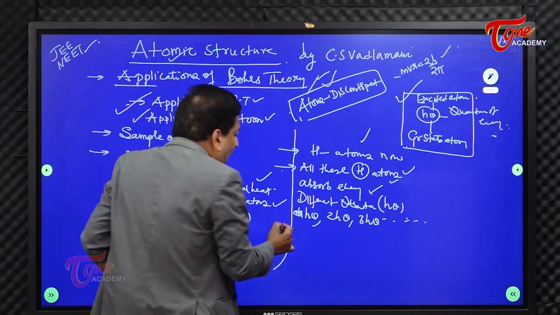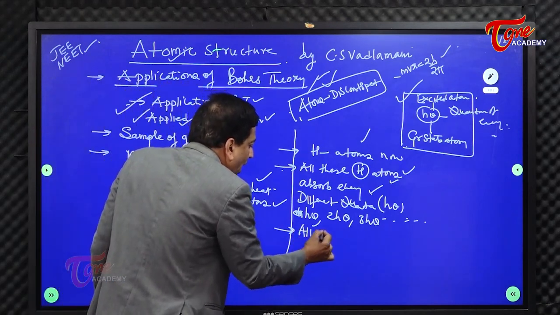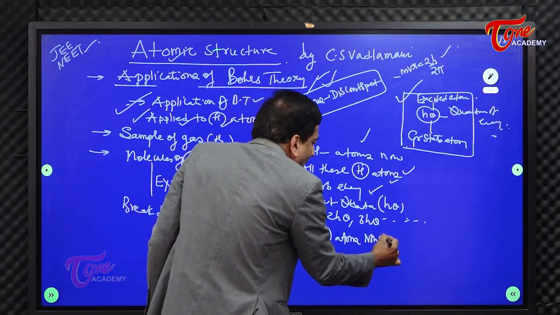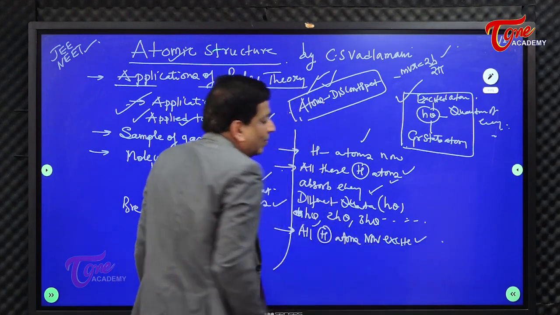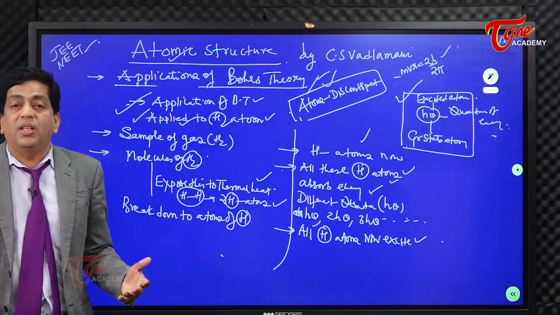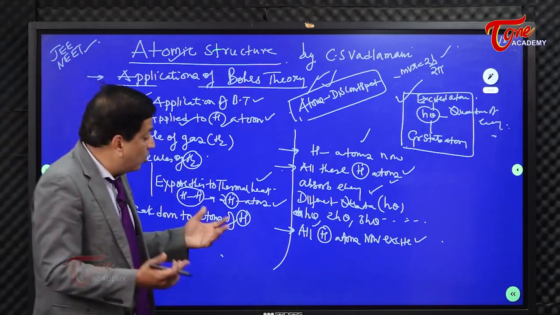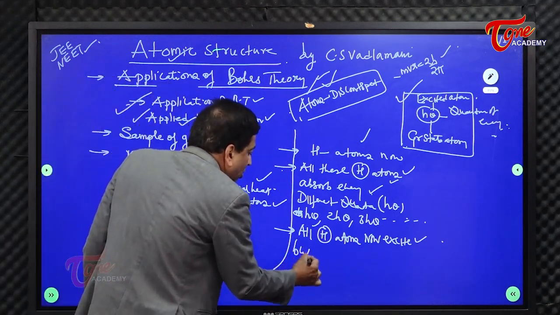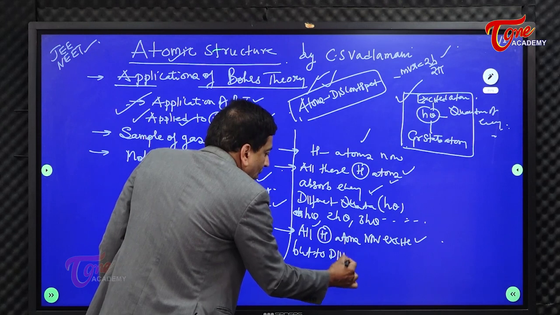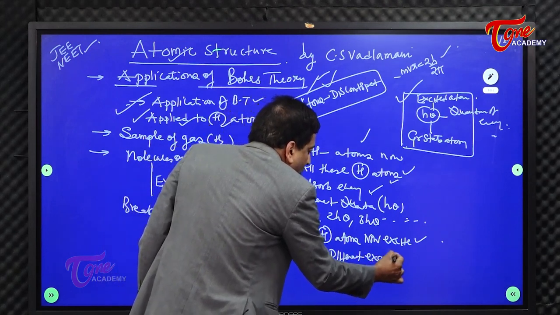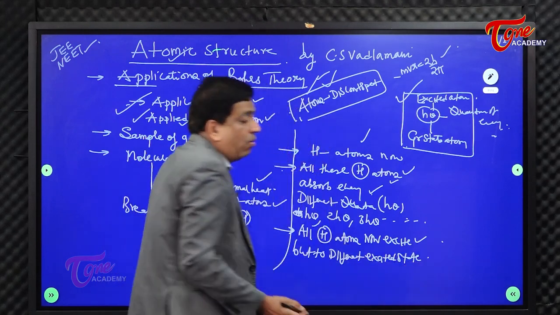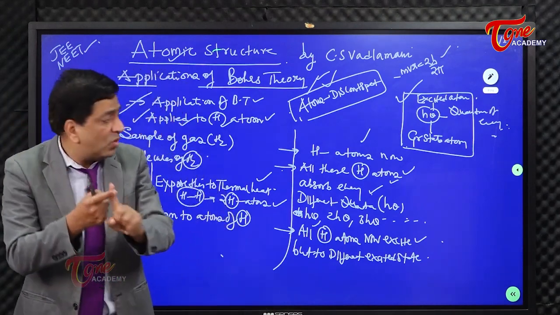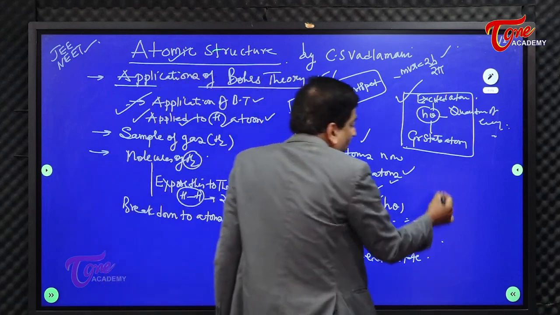Right? So simply what happens, all the hydrogen atoms now excite. All the hydrogen atoms excite because they are eating energy. Right? The hydrogen atoms have eaten energy. Now they excite, but to different excited states. Now, what do you mean by excited state? Technically speaking, hydrogen has only one electron, right? If hydrogen has one electron, look into this.